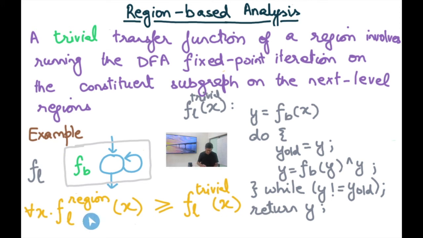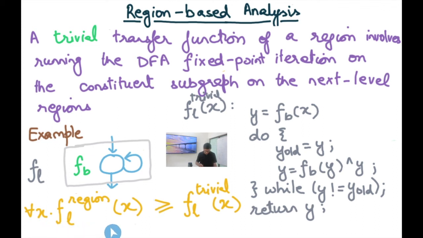It is important that when you define the transfer function of a region using your sophisticated analysis, such as symbolic analysis for loops, that particular transfer function produces more precise answers than the trivial function. Only then is this region-based analysis going to help you out. In other words, for all x, it must be true that FL region(x) is greater than or equal to FL trivial(x), where greater than or equal to is the partial order operator of your semi-lattice.